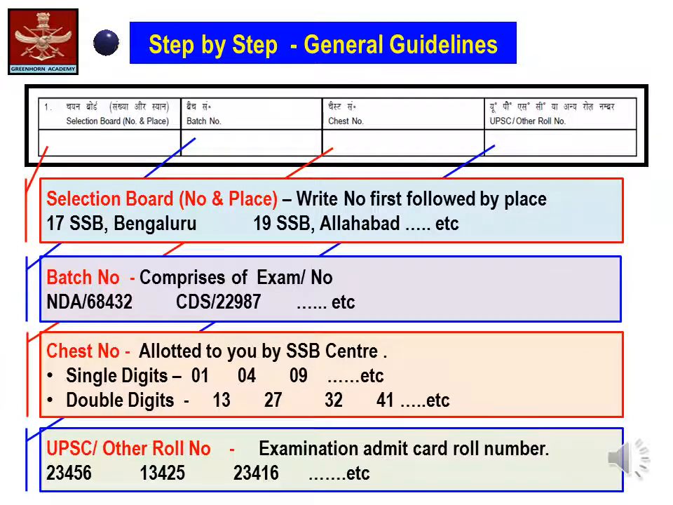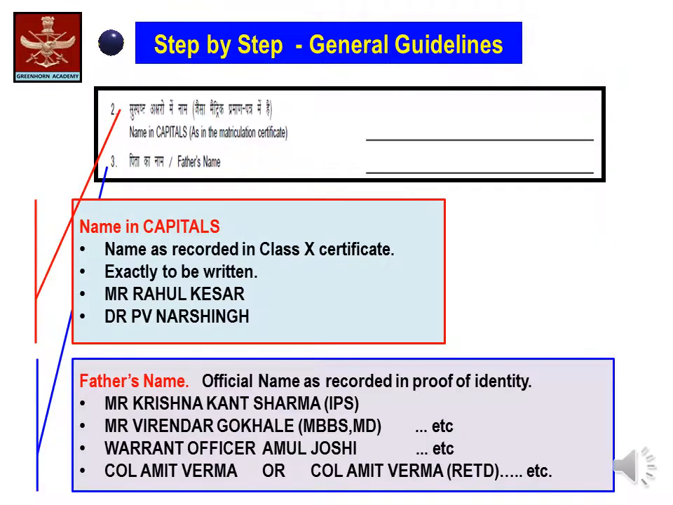In fourth, UPSC roll number, you are just supposed to write the examination admit card roll number. For example, 23456, 13425 or whatever your UPSC examination roll number is. Serial number 2 reads as name in capitals. You are requested to write your name as recorded in your class 10 certificate. The name is to be written exactly as it is in your class 10 certificate. Two examples have been shown.